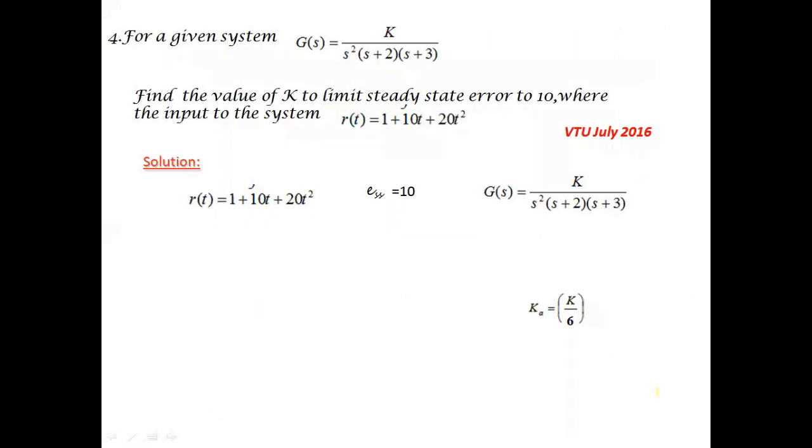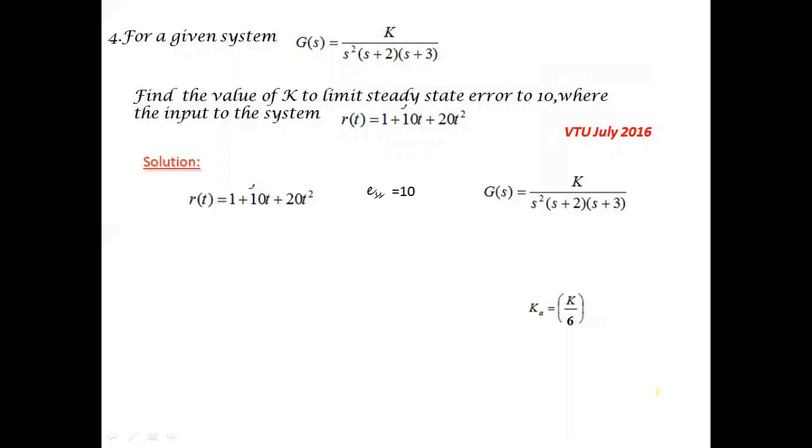So this is again a university question which has been taken from previous years. You can make a note of this question and solve this problem. For a given system, G of s is equal to k divided by s square into (s plus 2) into (s plus 3). Find the value of k to limit the steady state error to 10, where the input of the system r of t is equal to 1 plus 10t plus 20t square.